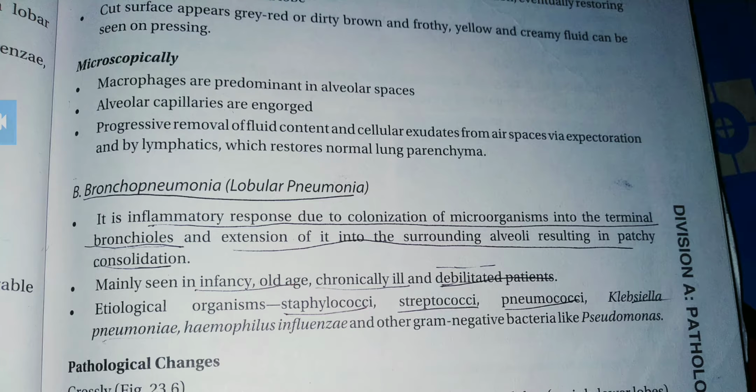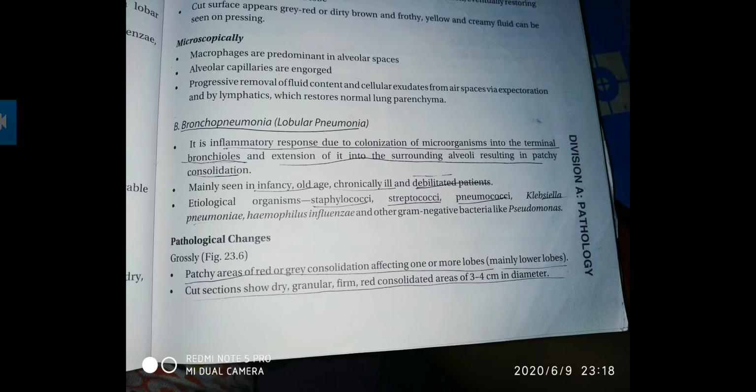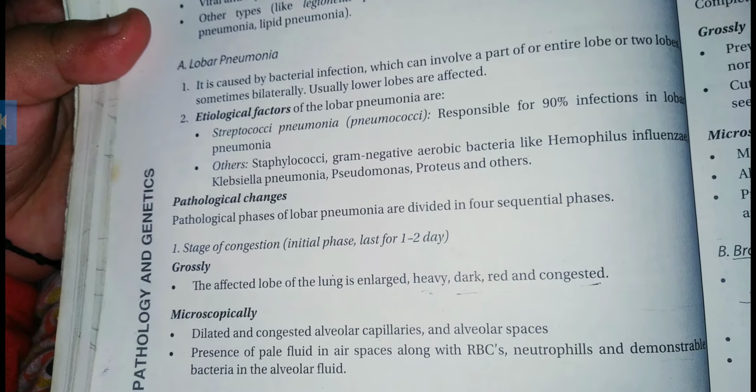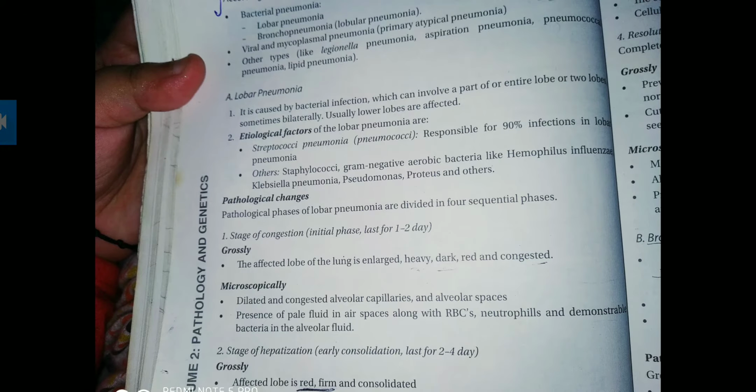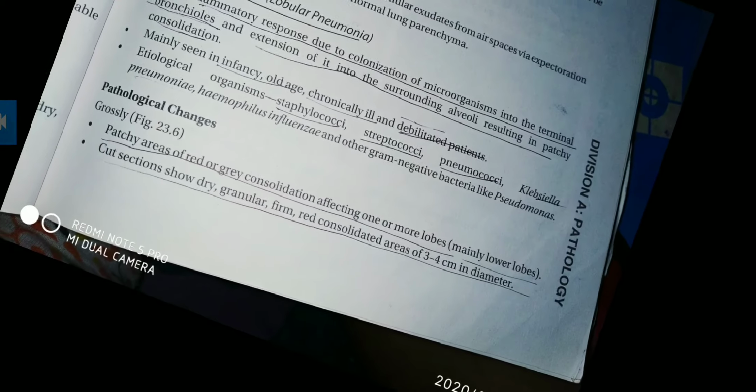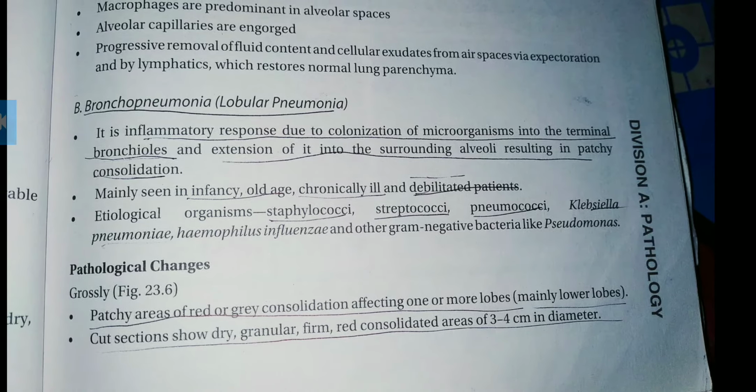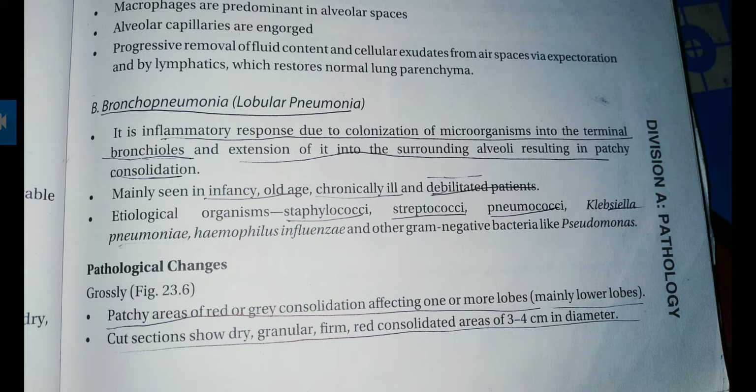B is the bronchopneumonia or lobular pneumonia. First one was lobar pneumonia, then the second one is bronchopneumonia or lobular pneumonia. Lobular pneumonia is an inflammatory response due to colonization of microorganisms in the terminal bronchioles and extension of it into the surrounding alveoli, resulting in patchy consolidation.